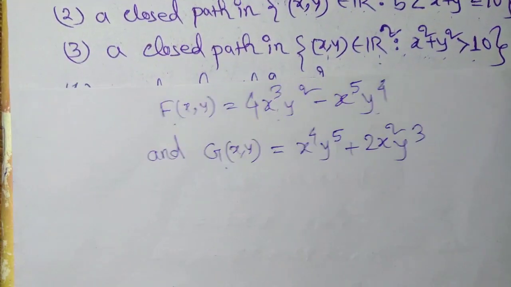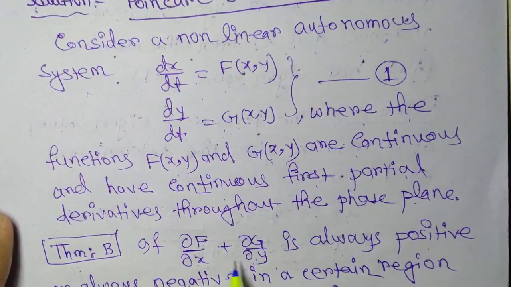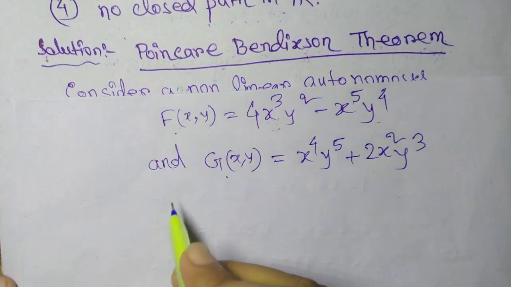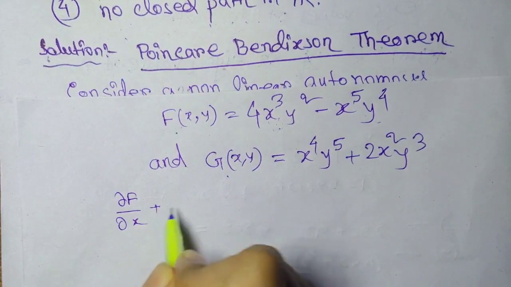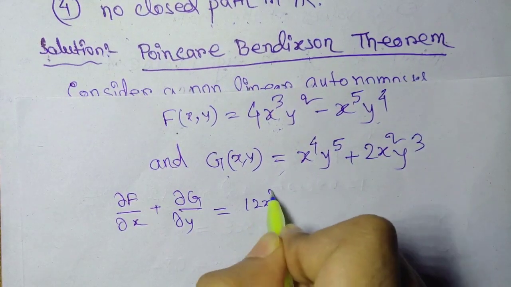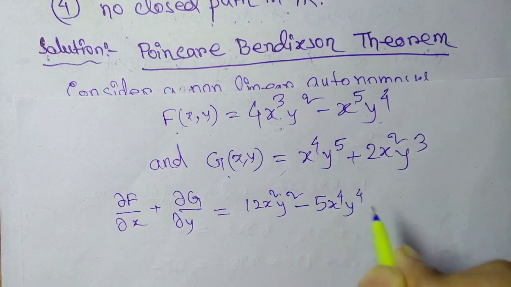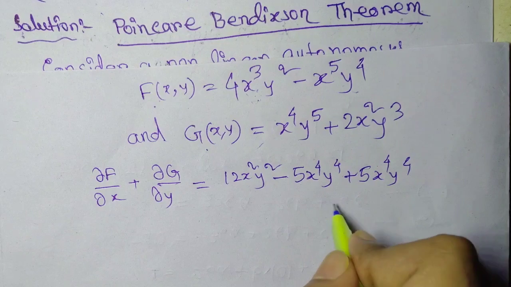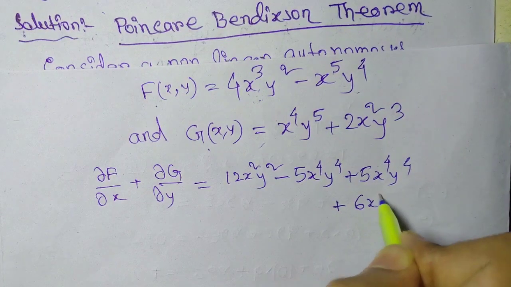We already stated that del f by del x plus del g by del y should be always positive or always negative. Now we will check the sign of del f by del x plus del g by del y. This equals 12x square y square minus 5x to the power 4 y to the power 4 plus 5x to the power 4 y to the power 4 plus 6x square y square.